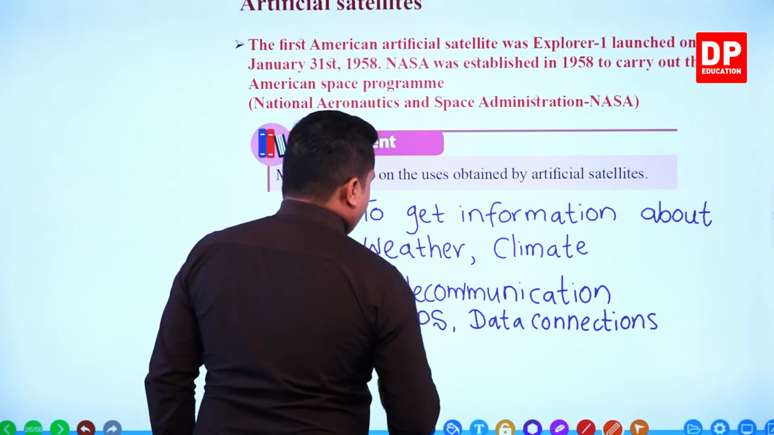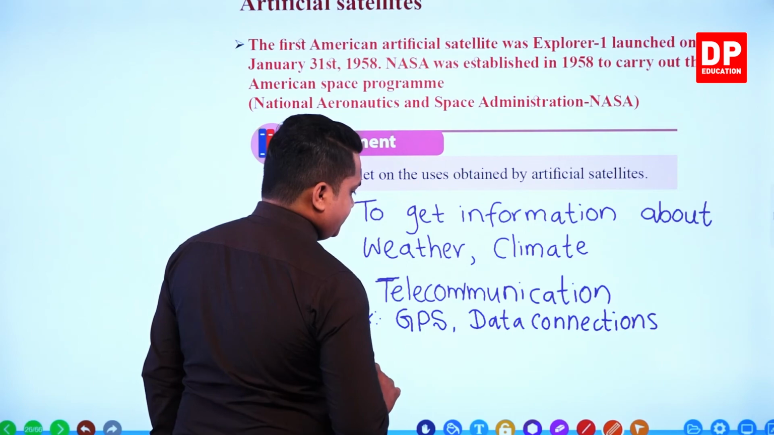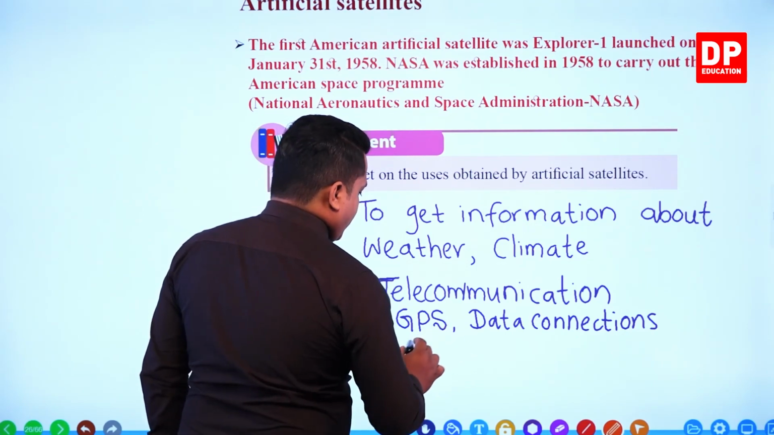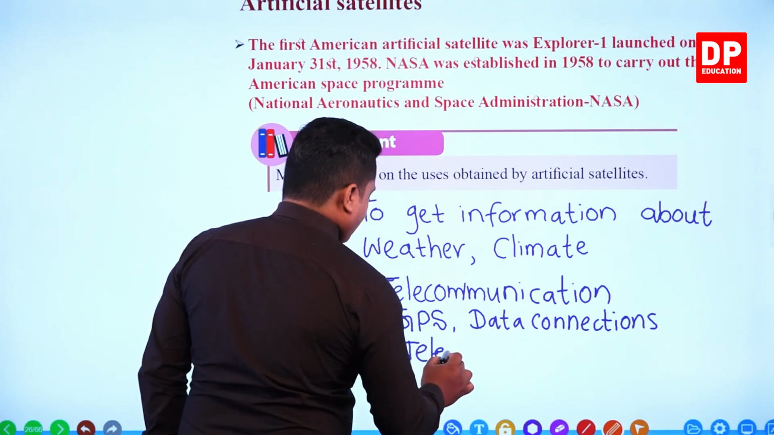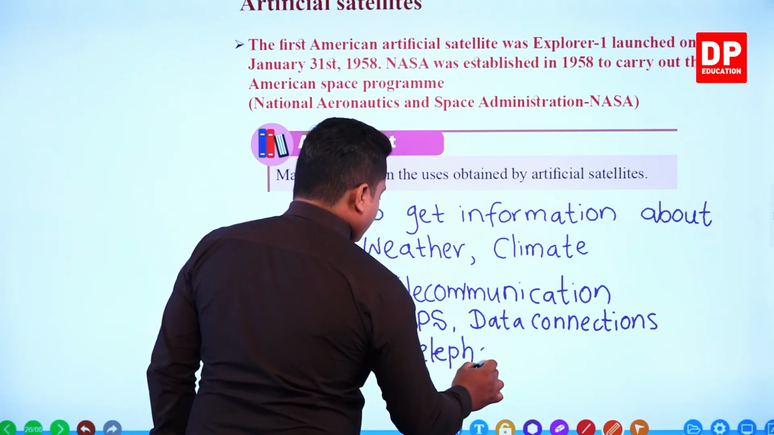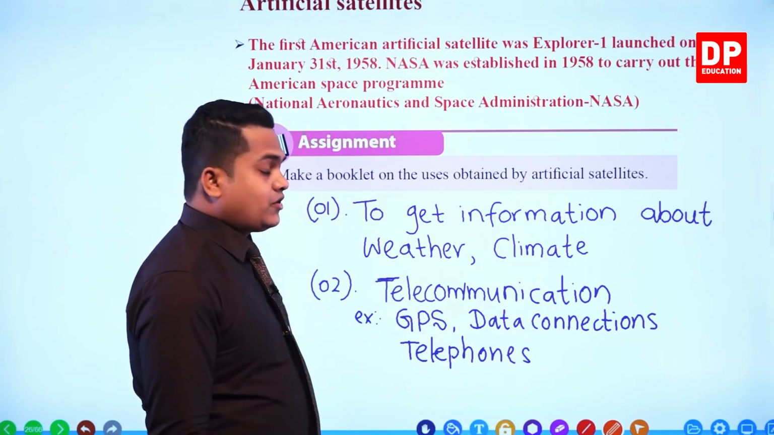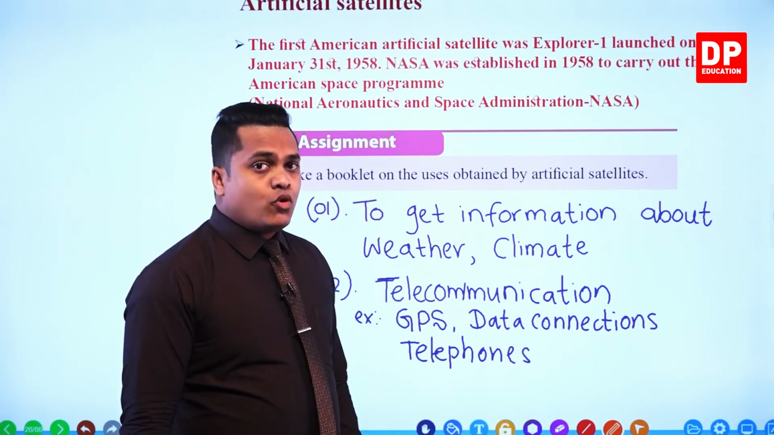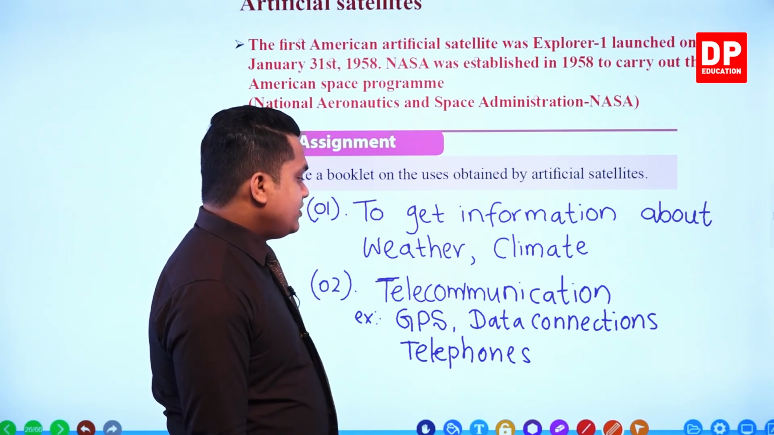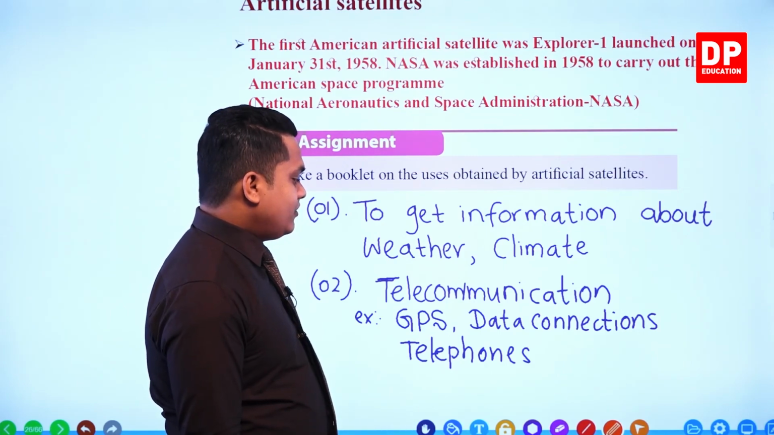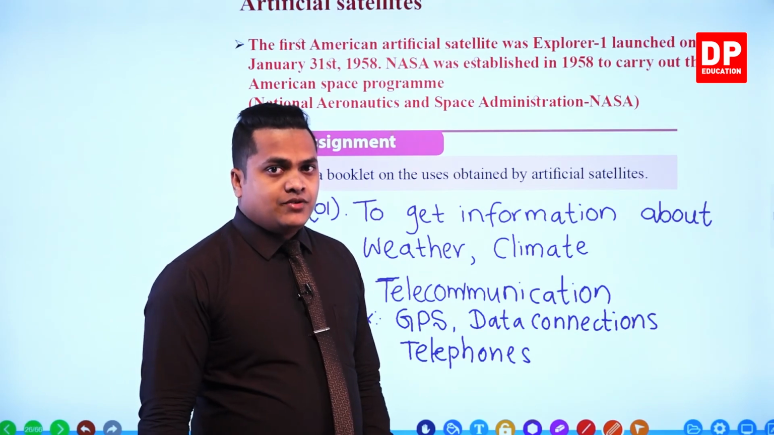Then, my dear children, if you take telephones, in telephones also, not wired ones but mobile phones, right? So in telecommunication, like in GPS, data connections and telephones, these artificial satellites are mainly used.